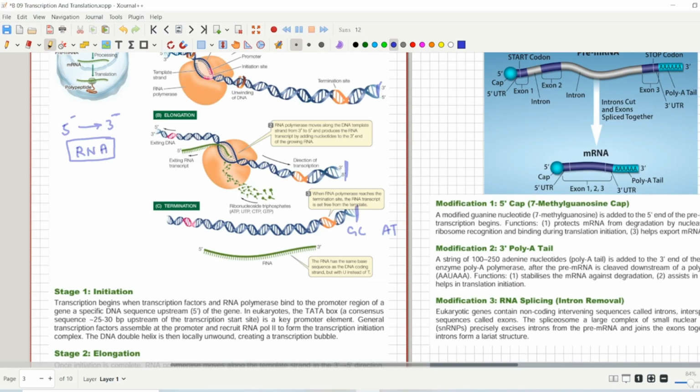So that was the terminator region. The part of messenger RNA transcribed in this region will form a loop-like structure, which is called a GC hairpin. Let me draw it for you. This is the transcription bubble that is going there, and then at the end you will have a structure like this.